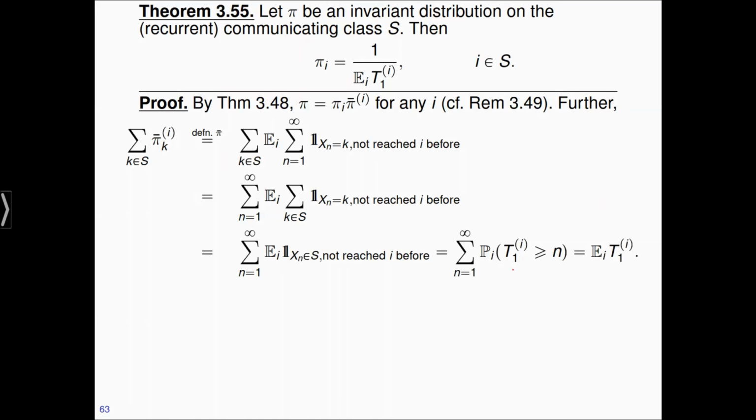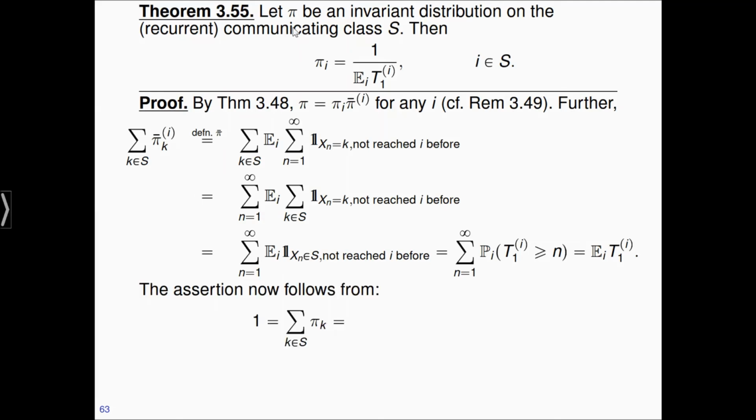And this sum here is nothing else but the expectation of the first return time. Yeah, we know this from the introductory course. The expectation of a non-negative random variable is in principle the integral of 1 minus the distribution function. And if the random variable is discrete, then it's not an integral, but the sum. Finally, we just have to put all the pieces together.